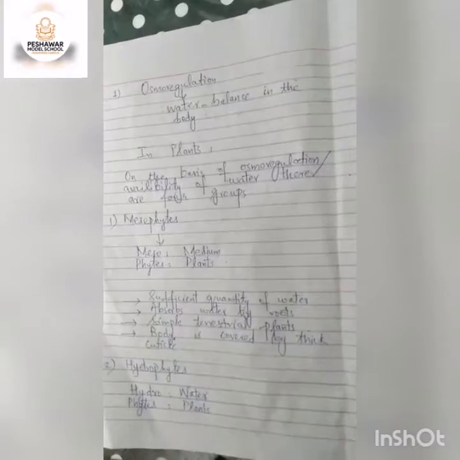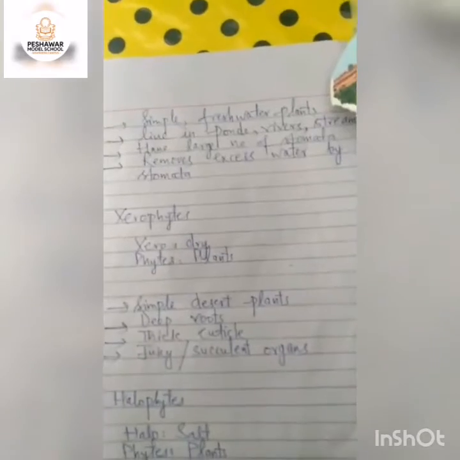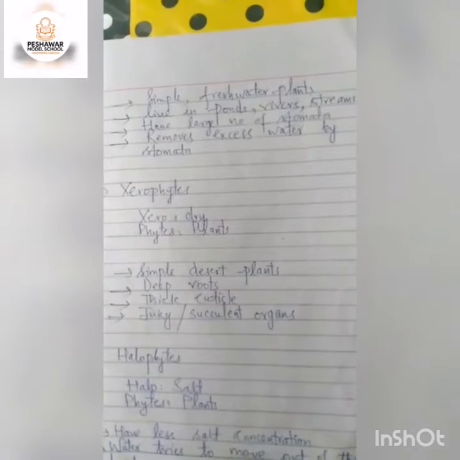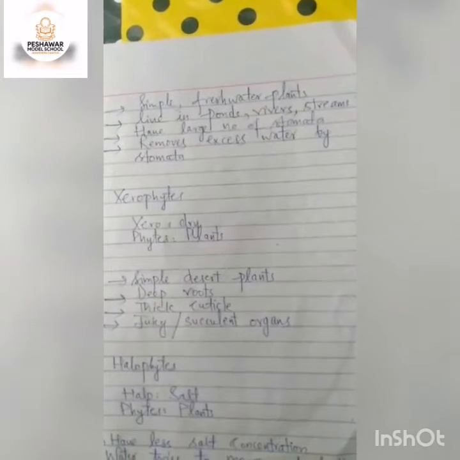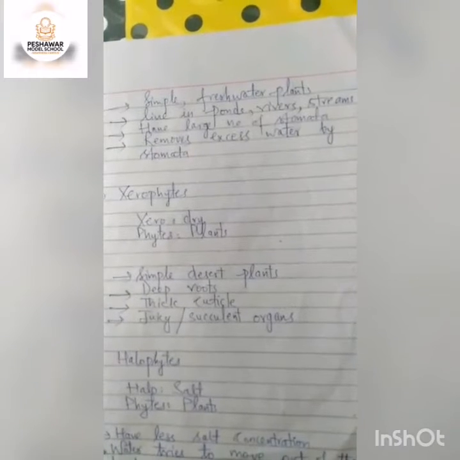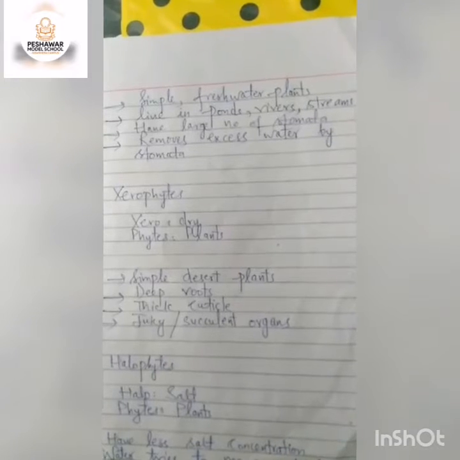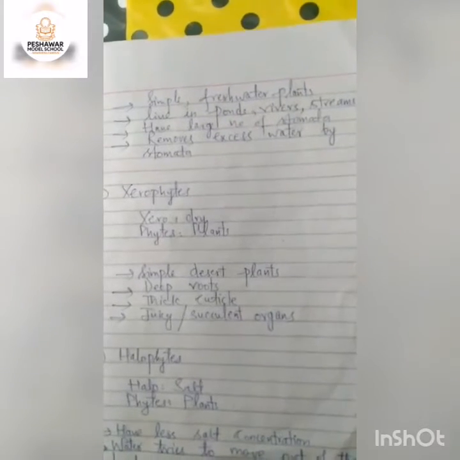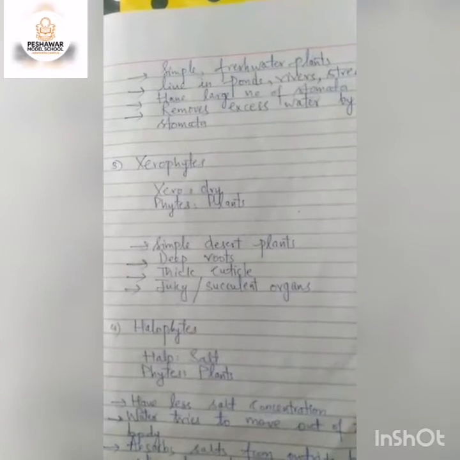Next is hydrophytes. Hydro is water and phytes are plants. These are simple freshwater plants. They live in ponds, rivers, streams, etc. Now they have a large number of stomata. Why? As they live in water, they need to keep the level at a constant state, and if excess water comes inside the body, it must also leave the body. How do they do this? They have a lot of stomata on their body, and they remove this excess water by means of stomata. You can take the example of lily, that is a hydrophyte.